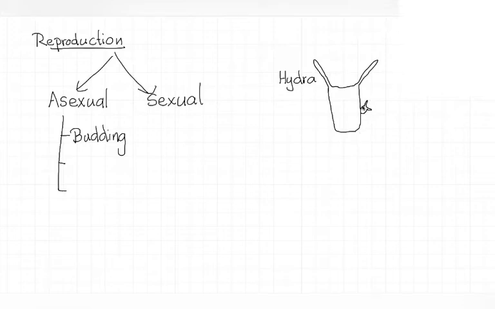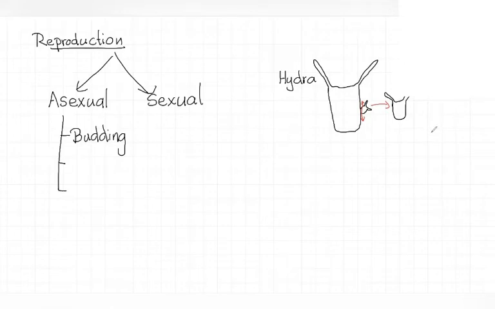Then this bud grows and cuts off from the major organism, and this small one starts to grow as a new organism.